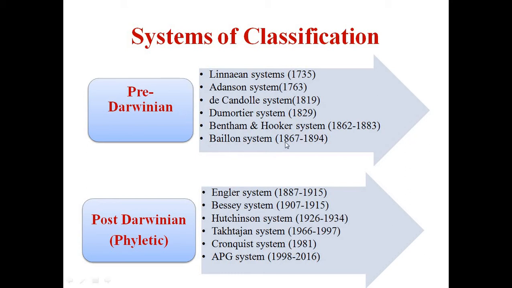Balian system is from 1867 to 1894. This is the youngest system among the pre-Darwinian systems of classification.